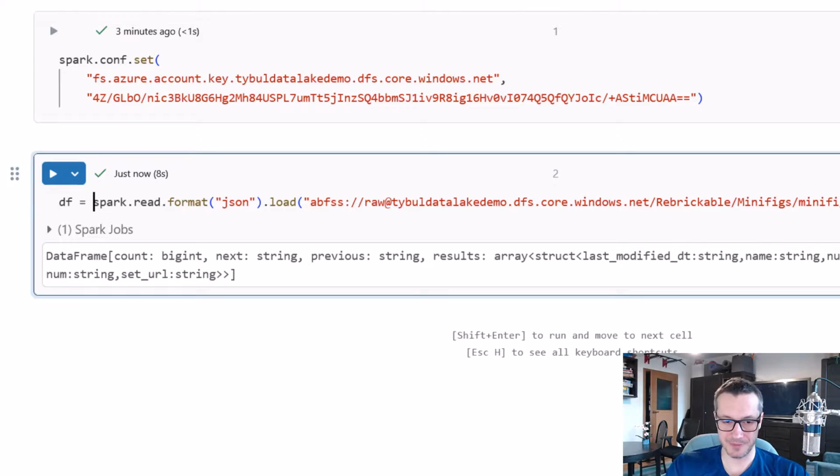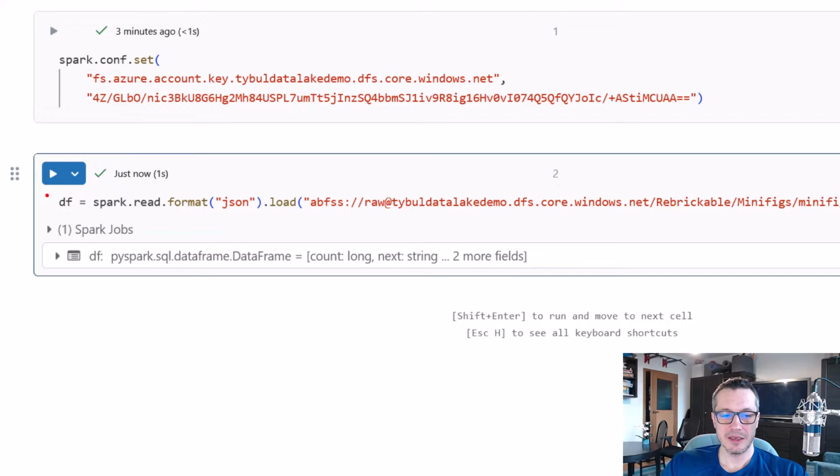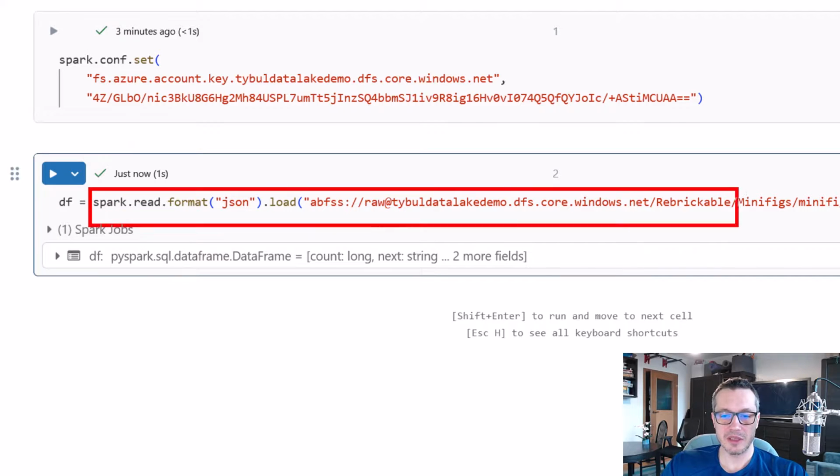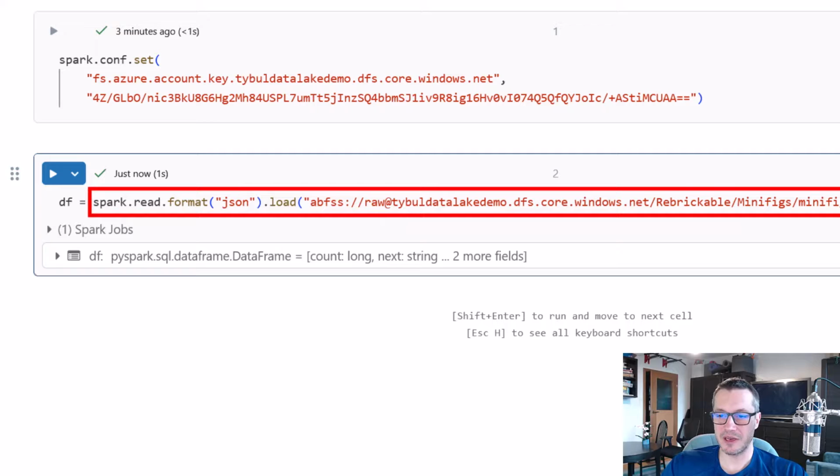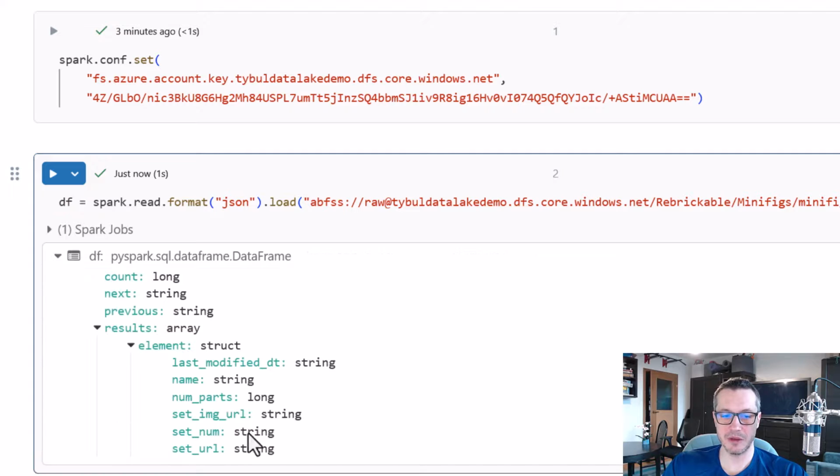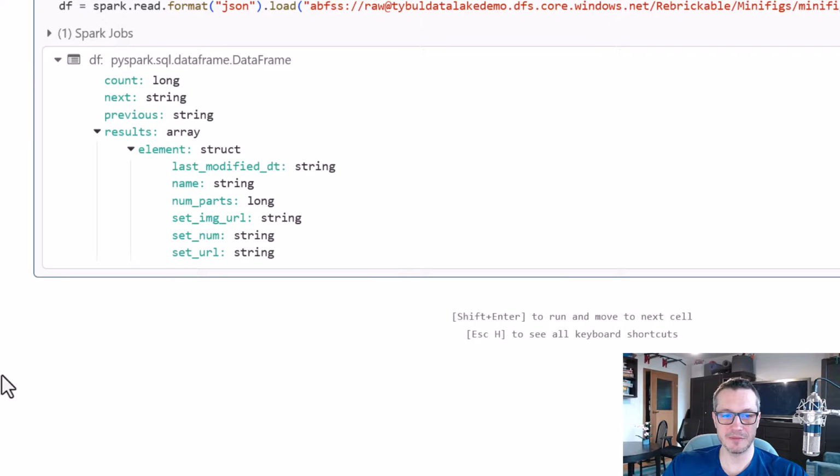And in Spark, in Databricks, you can think of a data frame as something similar to a table that has rows and columns, a representation of your data. So if I run this cell, then the content of the JSON file will be available in my data frame called df. And here below, you can see the structure of this data frame.